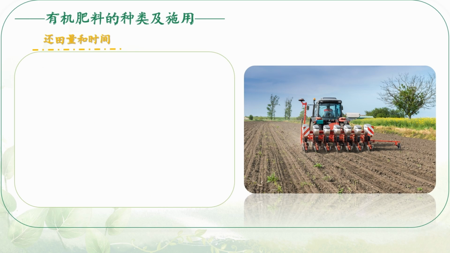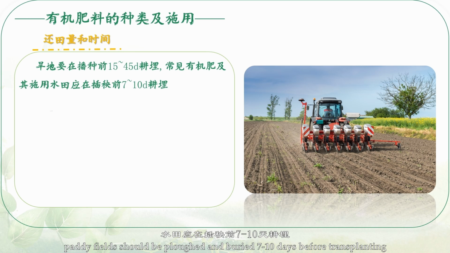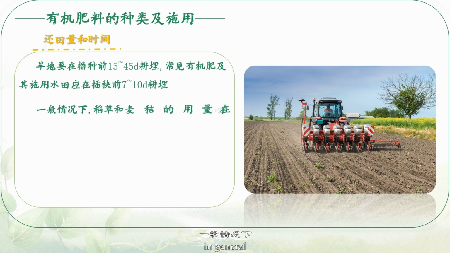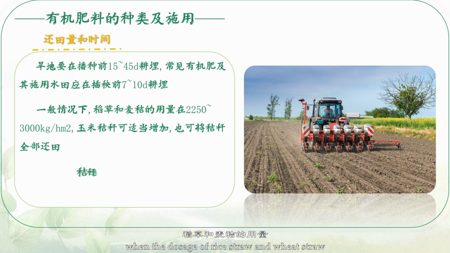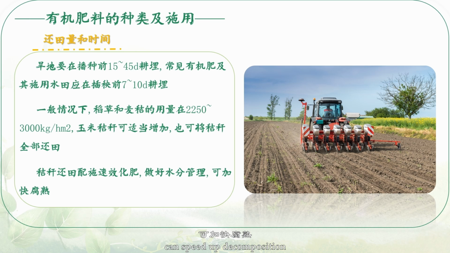Return amount and time. Dry land should be plowed and buried 15 to 45 days before sowing. Paddy fields should be plowed and buried 7 to 10 days before transplanting. In general, when the dosage of rice straw and wheat straw is 2,250 to 3,000 kilograms per hectare, corn straw can be appropriately increased, or all straw can be returned to the field. Straw returning to field with quick-acting chemical fertilizer and water management can speed up decomposition.